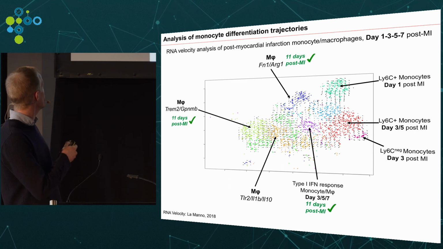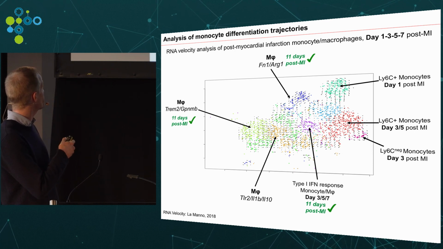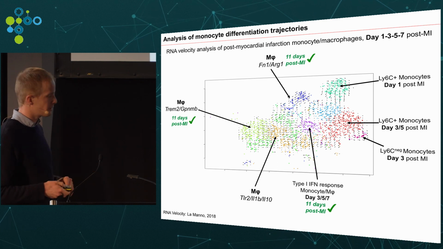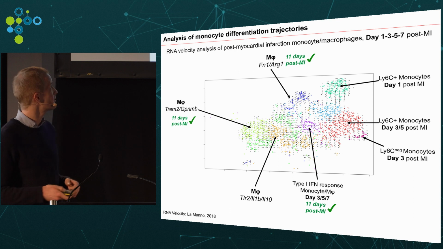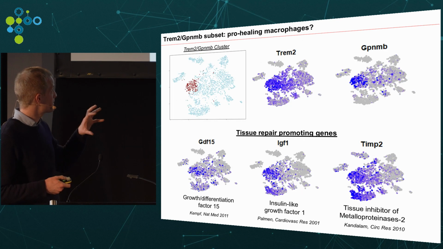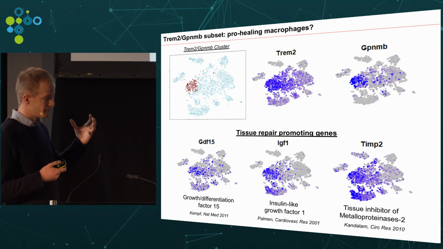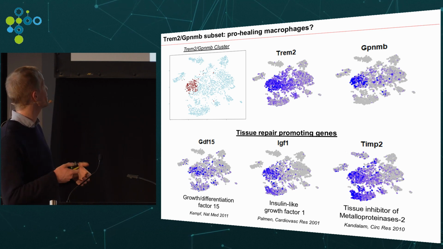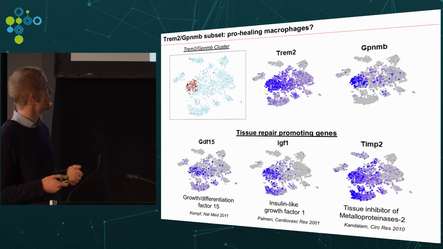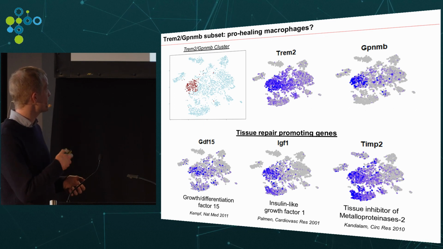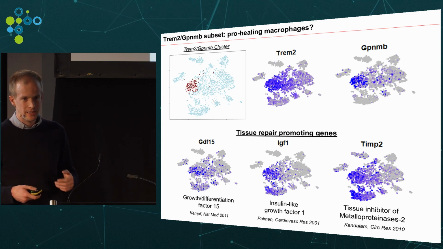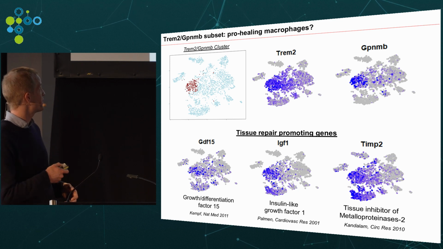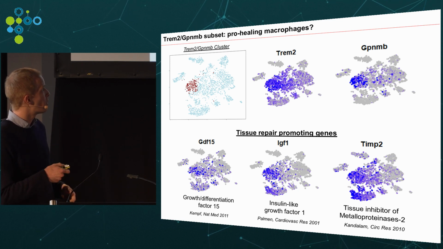And I will now focus a little bit on one specific type of macrophage that we found in this data set, which I named after two of the most highly differentially expressed genes in this cluster. At least if we just look at transcriptional data, and this will need to be confirmed with functional studies, this macrophage seems to have a pro-healing phenotype. They express a lot of genes that have been previously associated with tissue repair in models of myocardial infarction, such as GDF15, IGF1, or TIMP2.